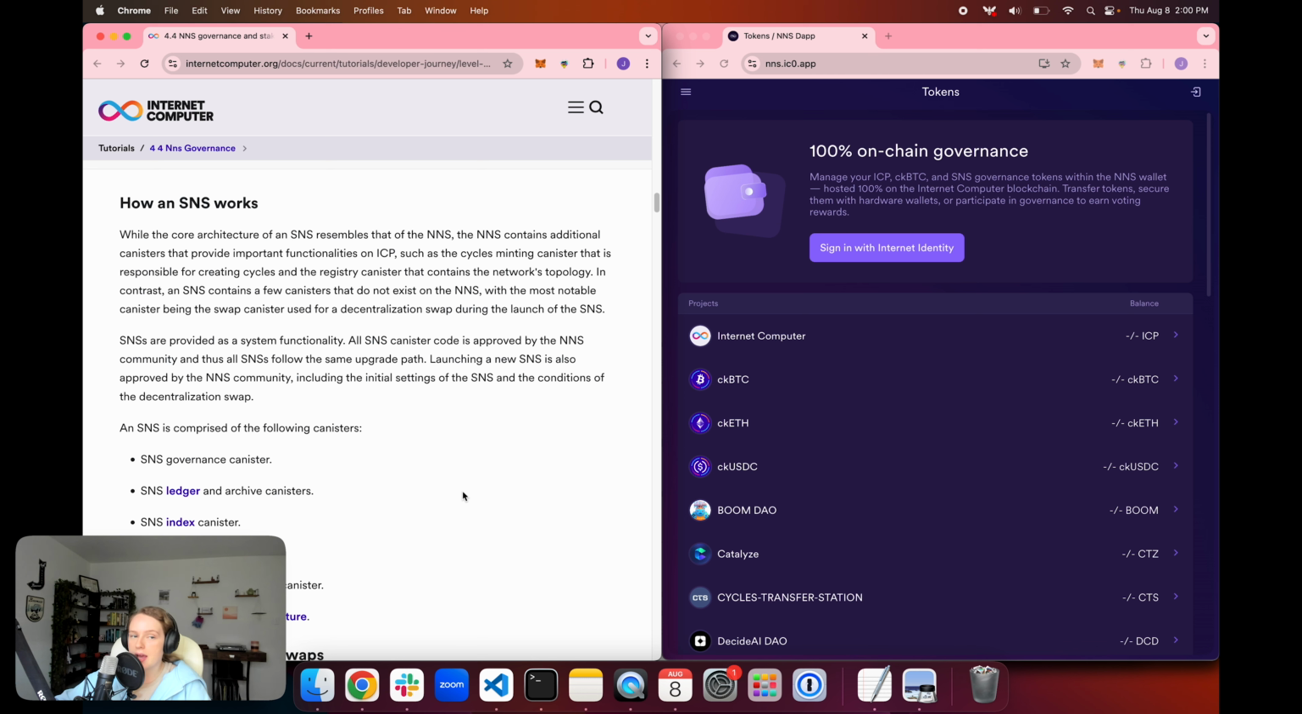The core architecture behind an SNS resembles that of the NNS, but the NNS will contain additional canisters that provide important functionalities to ICP, such as the CMC or the cycles minting canister, which the SNSs do not have a need for since their applications are not having you mint cycles in order to deploy anything on that application. In contrast, though, the SNSs contain a few canisters that do not exist on the NNS. The most notable of that is the swap canister that's used to facilitate a decentralization swap during the launch of an SNS. And we'll talk a little bit more about decentralization swaps in just a moment.